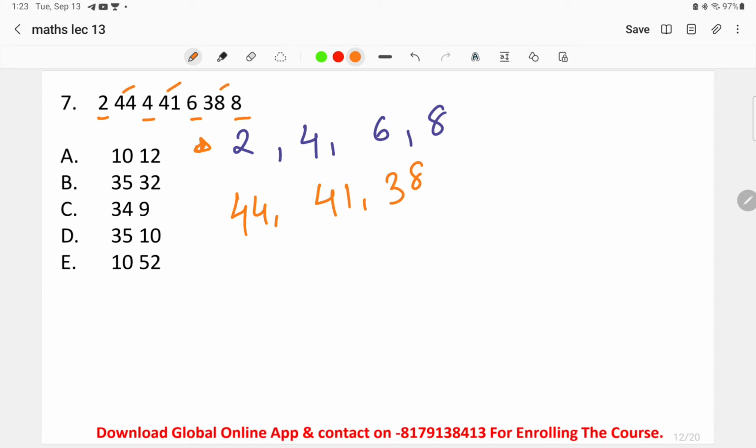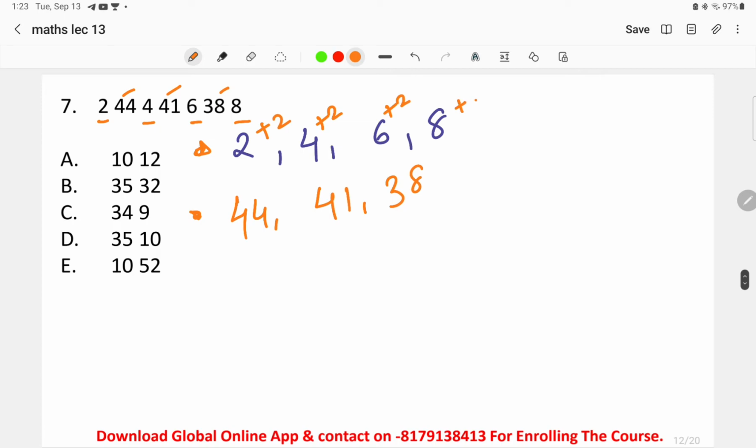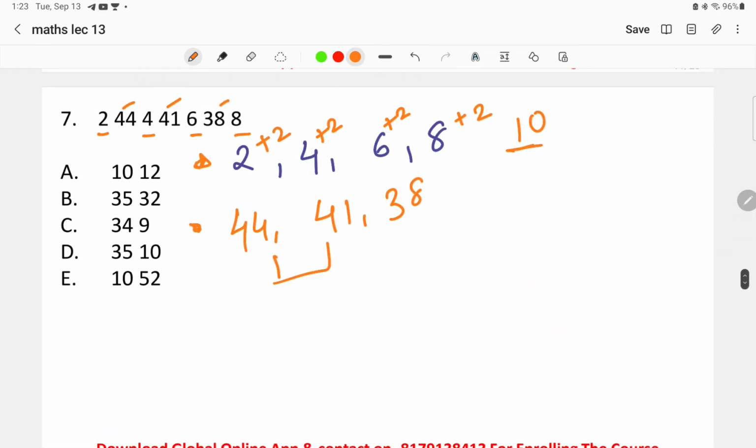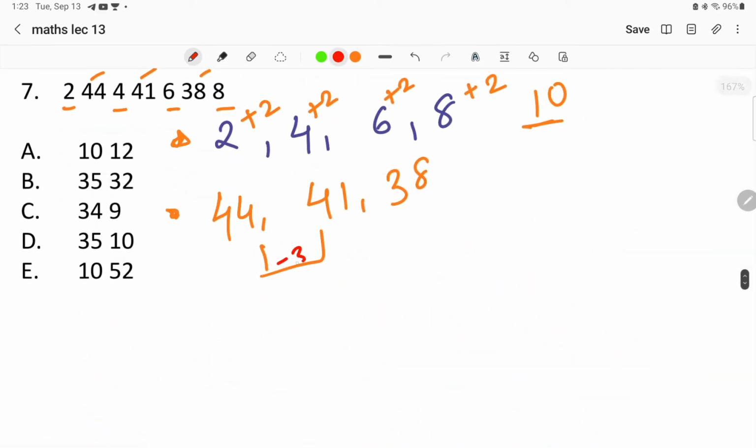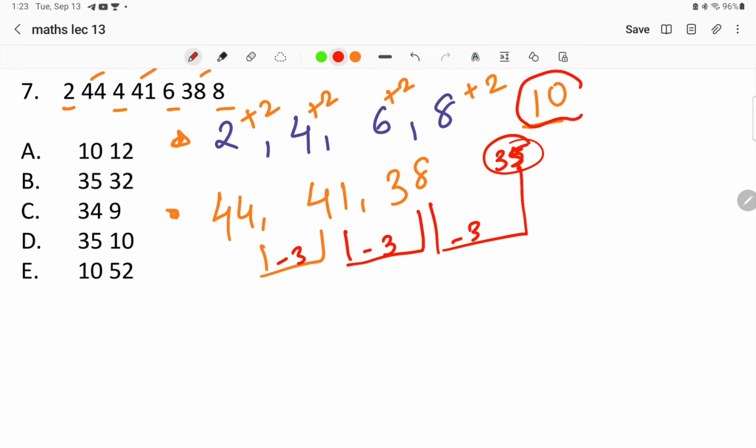What we can find over here is when we do in the first series plus 2, we are getting the next number. When we do 2 plus 2, we get 4. 4 plus 2, we get 6. 6 plus 2, we get 8. And when we are doing 8 plus 2, we will get 10. Right? So this is the next number. Basically in the next alternating pattern, what we can find is we are decreasing each number by 3. 44 minus 3, 41 minus 3, and what will be the next number? We'll do 38 minus 3. So basically the answer over here is 35 for one alternating series and 10 for the other alternating series.